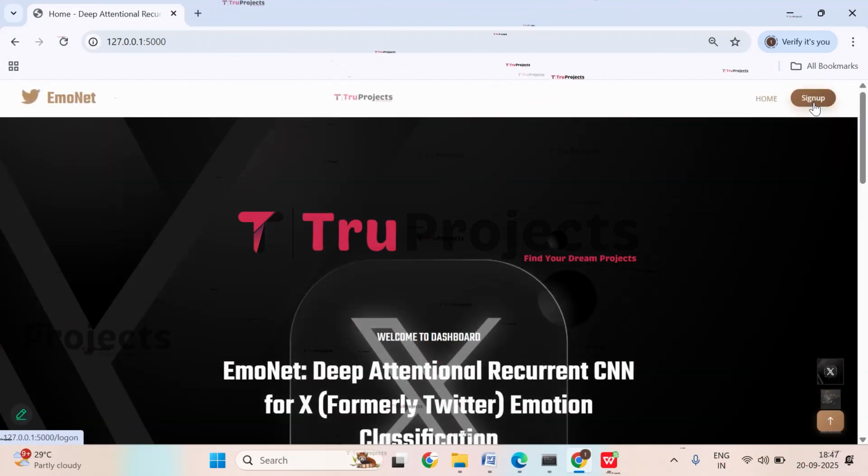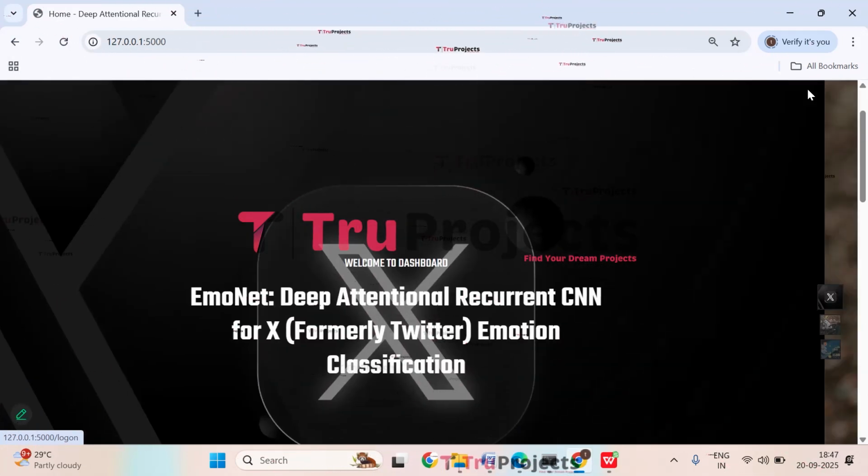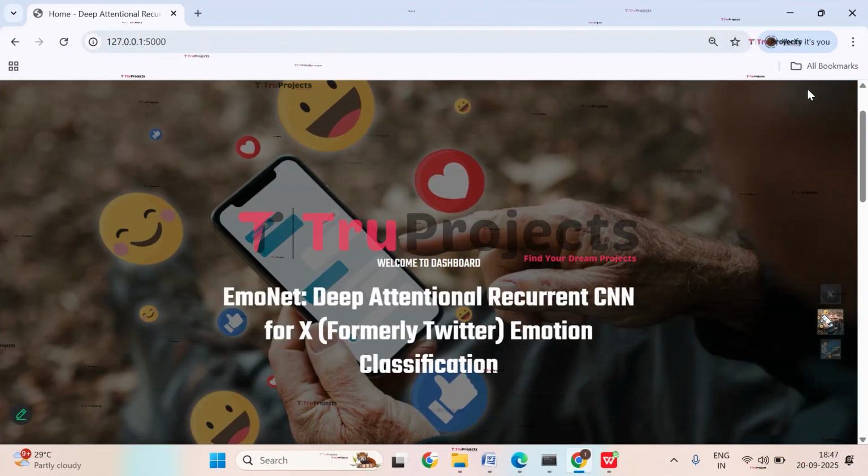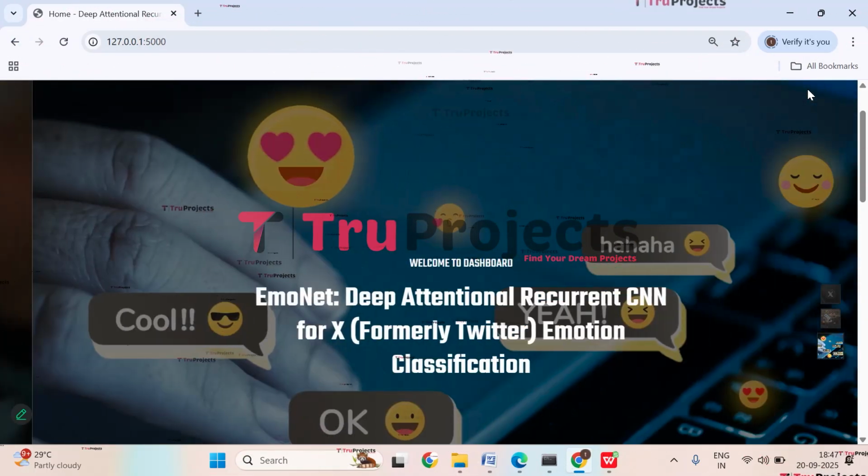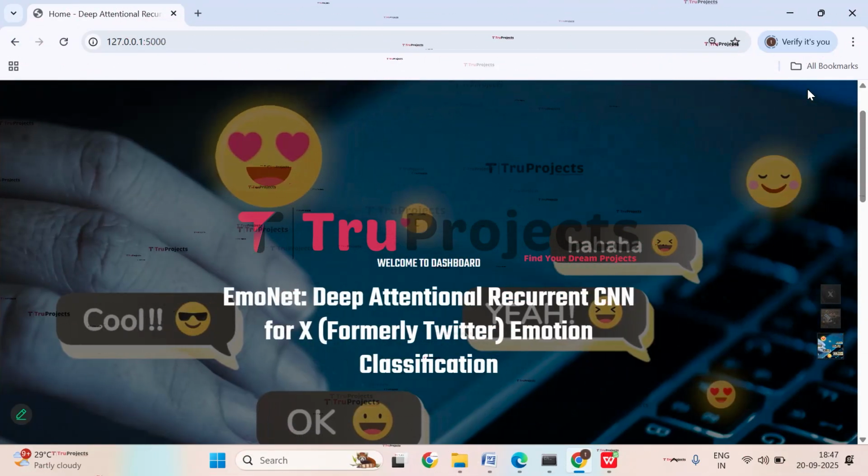So this project provides an effective solution for detecting emotions from social media text. It delivers accurate predictions, offers clear insights into the results, and allows users to interact with the system easily through a web interface. So this is all about the project.